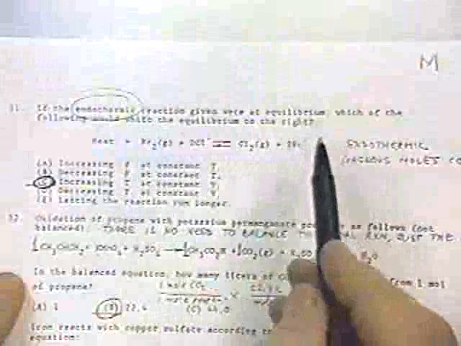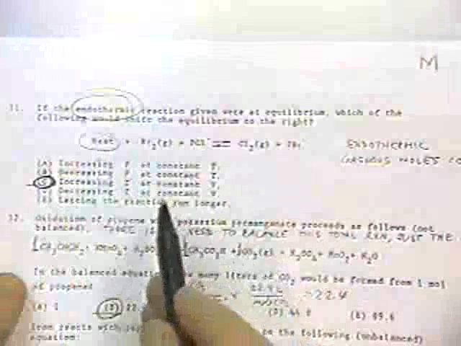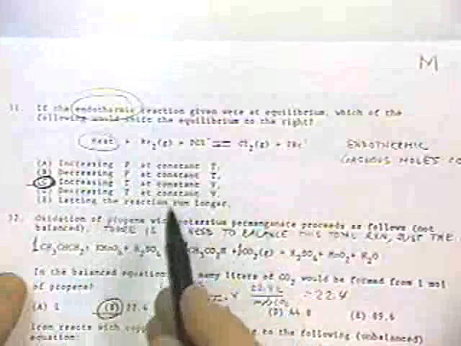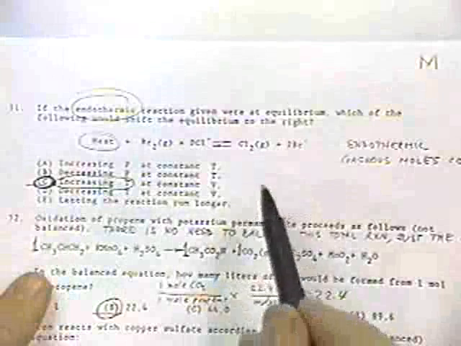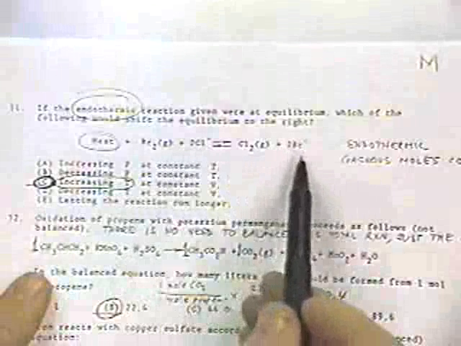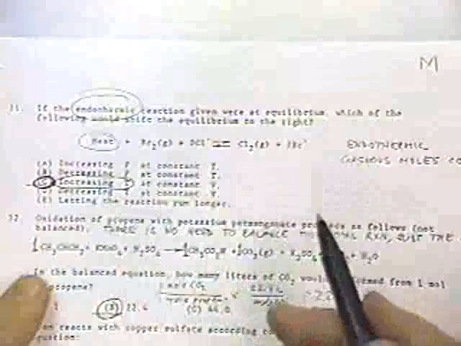Here we have an endothermic reaction at equilibrium. So the key word here is endothermic. Which of the following would shift the equilibrium to the right? Okay, so endothermic meaning we're going to add heat. Since we want to add heat, that means it's easier to add heat at a high temperature, so that'll help us out. And I see here that we have constant moles. We have 2 here, 2 here, 2 here, 2 here, so pressure or volume doesn't really do anything for us one way or the other.